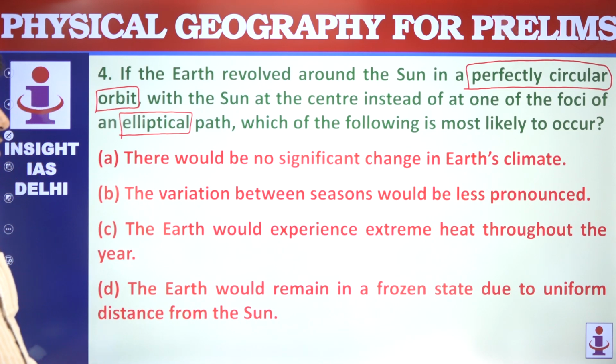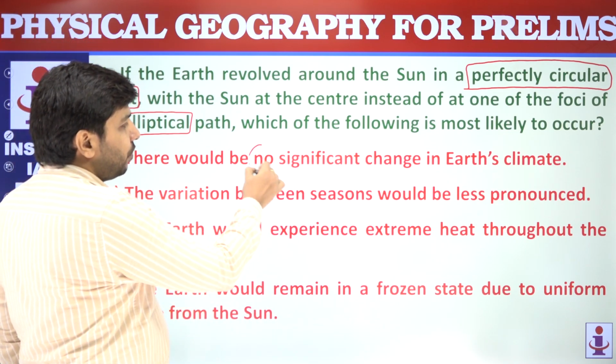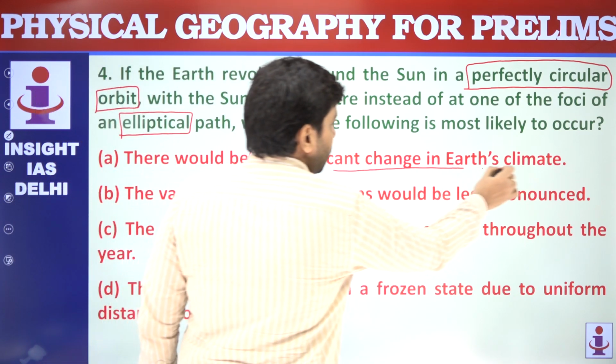See, Earth's orbit is elliptical, not circular. What would happen if it had been completely circular? So first of all, the first statement is saying no significant change in Earth's climate.